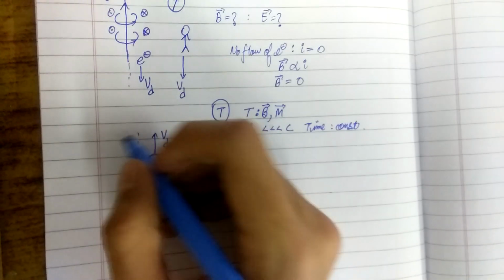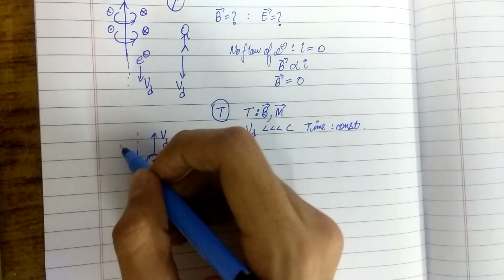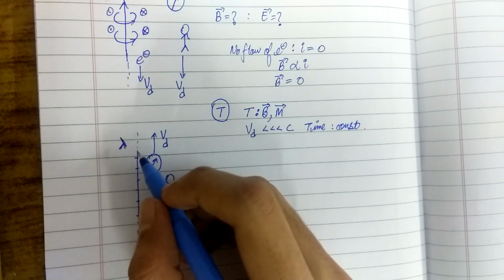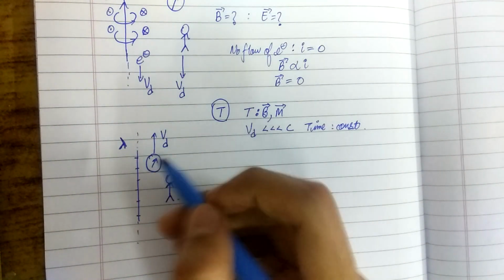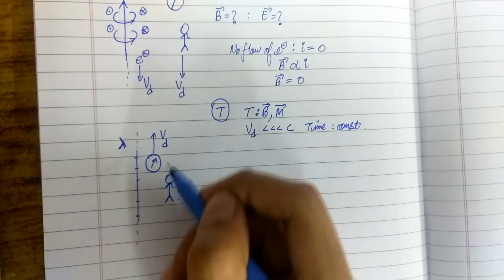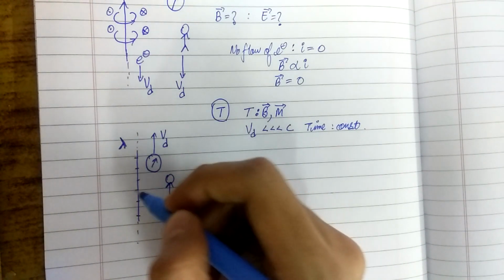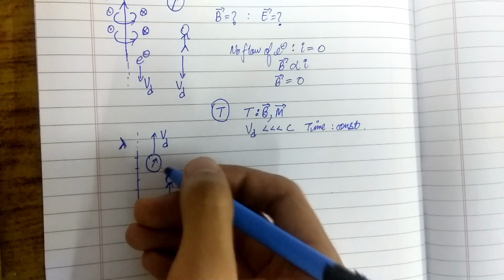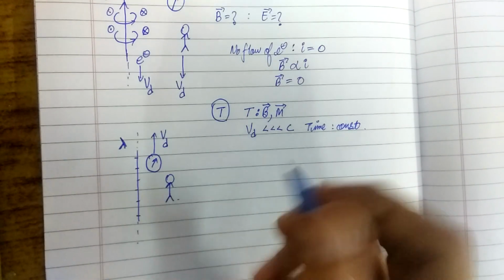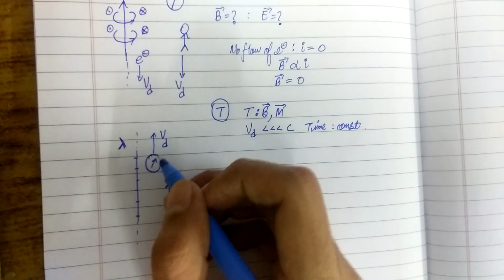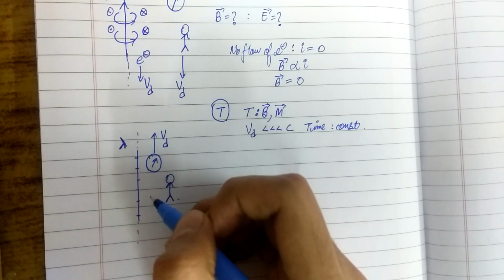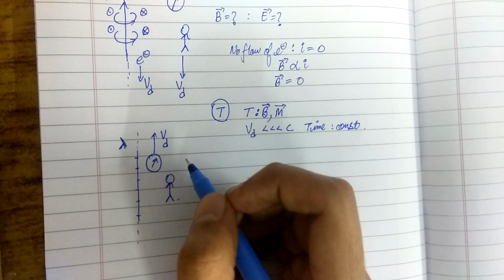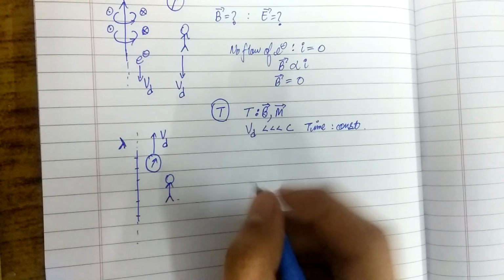Some of you may say that we can consider this line as an infinitely long wire having a linear charge density lambda. So for this compass, the electrons would still be flowing downwards, and hence the current would be moving upwards, so this compass would experience a magnetic field. Perfectly fine.